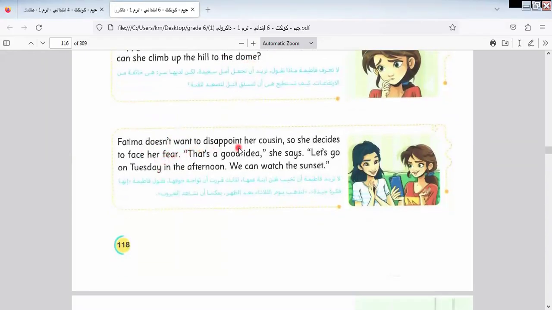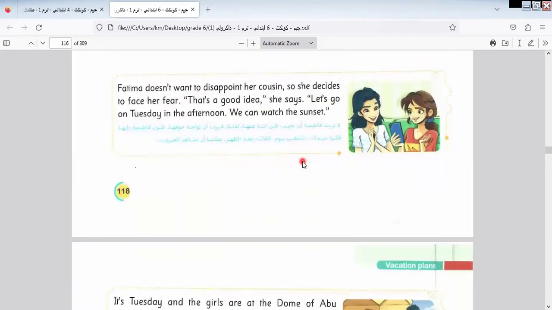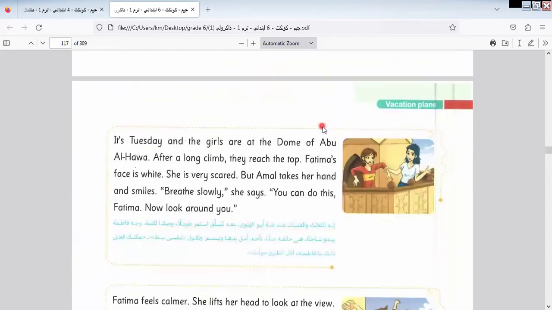Fatima doesn't want to disappoint her cousin. So she decides to face her fear. That is a good idea. She says, let's go on Tuesday in the afternoon. We can watch the sunset. It's Tuesday and the girls are at the dome of Abu Hawa. After a long climb, they reach the top.